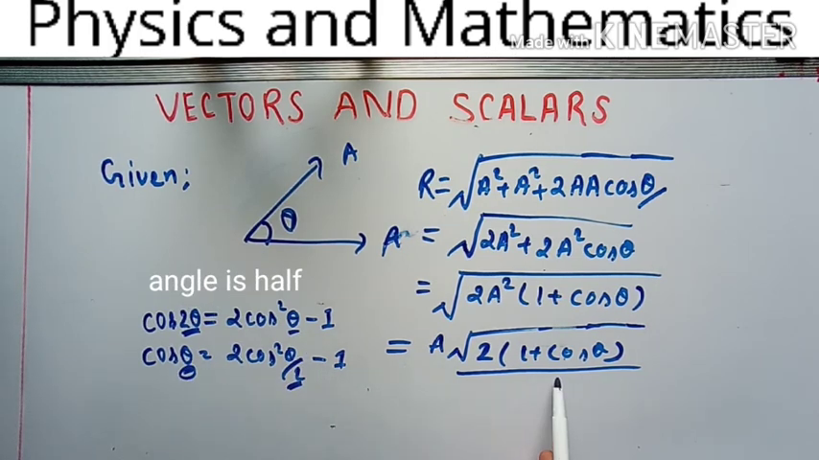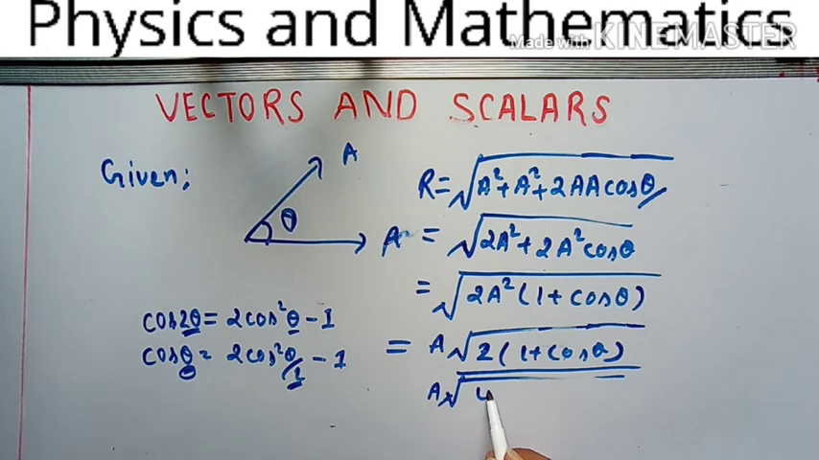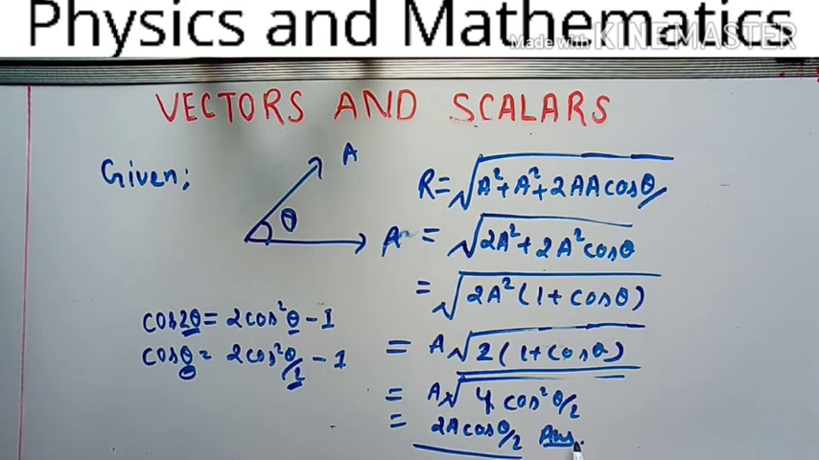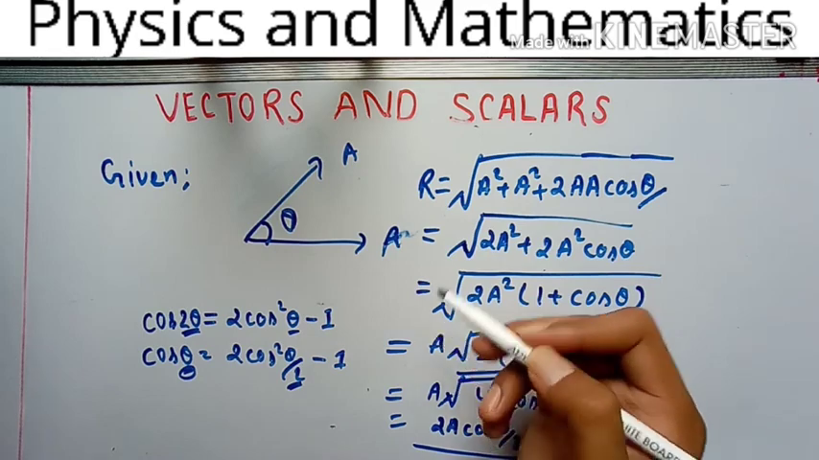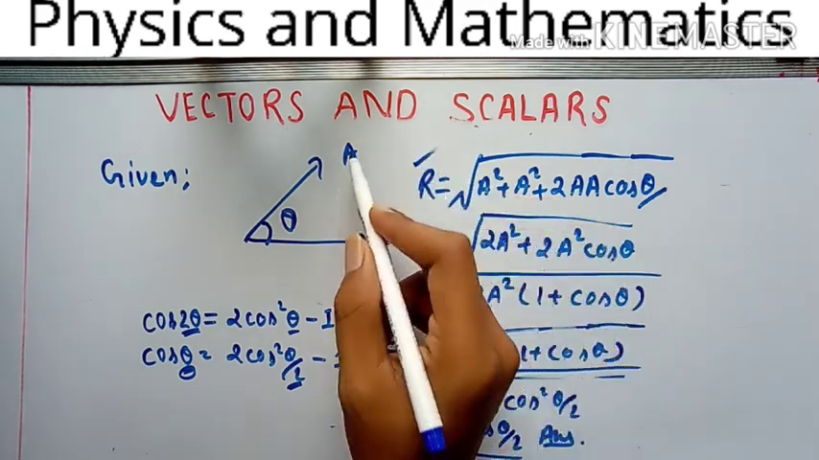Put this value here, you will get root 2 into 2 4. Can you do that? And 1 will cancel each other. So 4 times cos square theta by 2. Now you can bring them out easily, and the answer will be 2a cos theta by 2. Do you understand this? This is the answer of what? You have calculated the magnitude of the resultant of a and a.